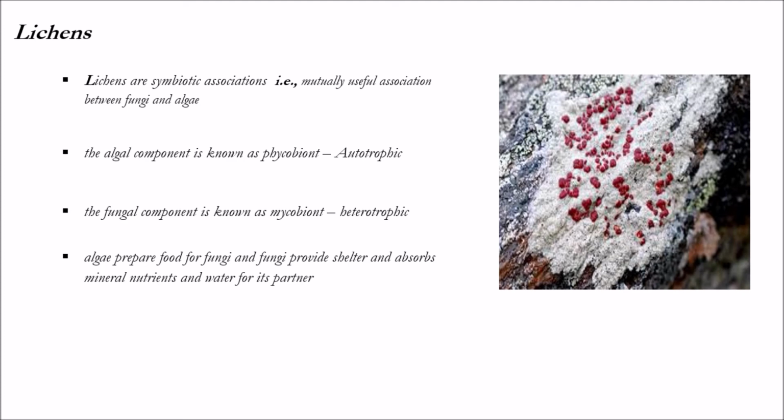Here the phycobiont component is autotrophic and the mycobiont component is heterotrophic. As mentioned, the algae as phycobiont prepare the food for the fungi, and the fungi, the mycobiont, which cannot prepare its own food, give shelter to the algae and absorb mineral nutrients and water for the algae.